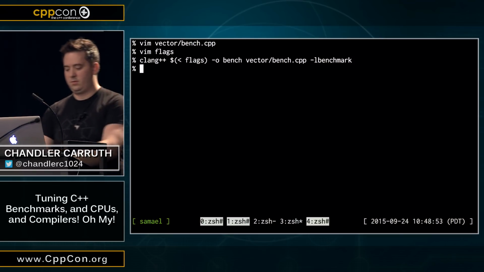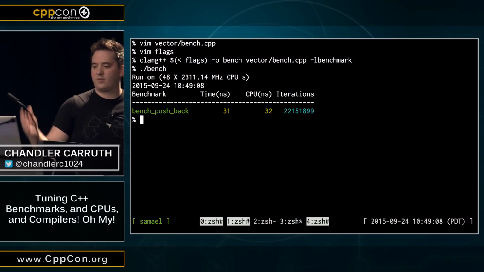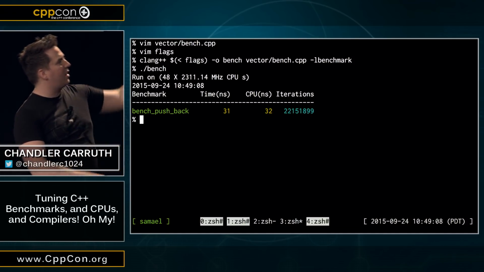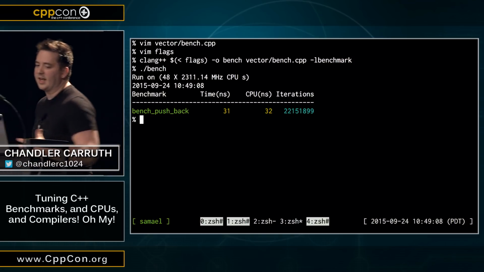Hopefully it compiles. Cool, that worked well. And we can run it. And it's running. Fantastic. All right. So now this runs, and this does a bunch of cool stuff that's kind of under the hood. So let's look at what we actually get out of this.